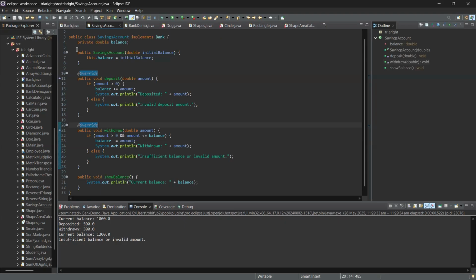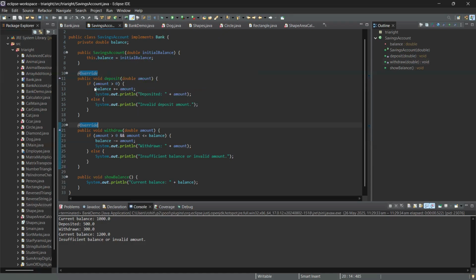Private double balance. It has a variable field. Now there is a constructor SavingAccount, which has a parameter double initialBalance. This is a constructor, so it will take the balance: this.balance equals initialBalance. Now override.